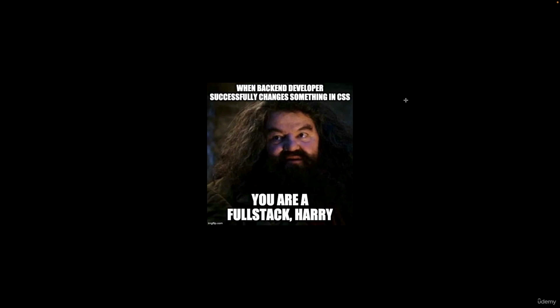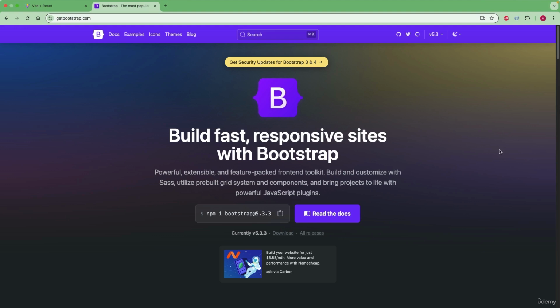Now, let me introduce a framework which is going to make developers' life easy in styling their UI applications. The framework is Bootstrap. There is a very good chance you might have heard about this framework already because this is a famous CSS framework that has been used inside the industry for over a decade. With the help of this framework, we can build a responsive website very quickly.